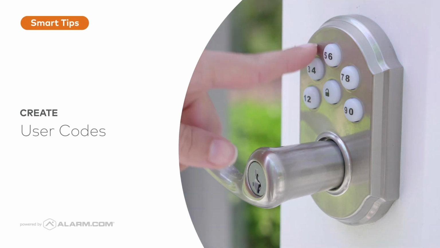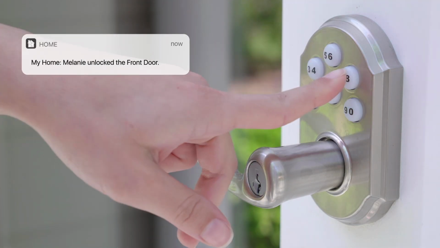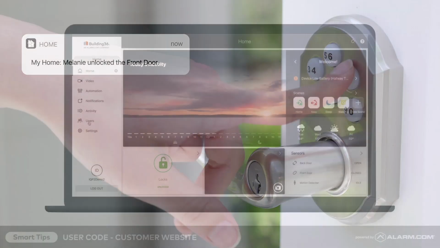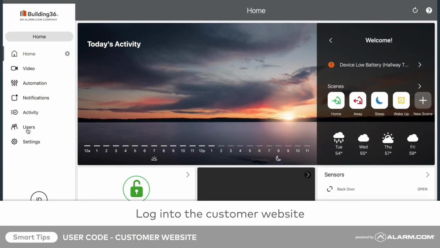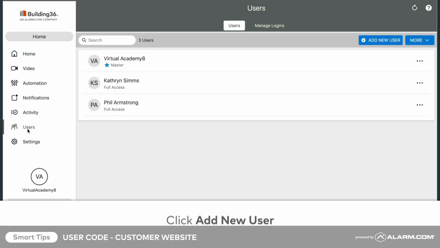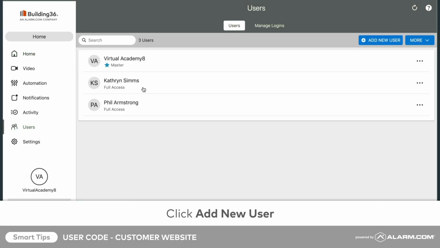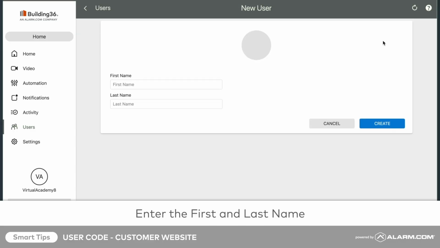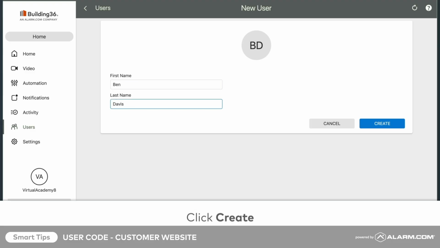To keep your home or business secure as possible, give each system user a unique user code. To begin creating a user code, log into the website, click Users, followed by Add New User. Enter the user's first and last name. Then click Create.